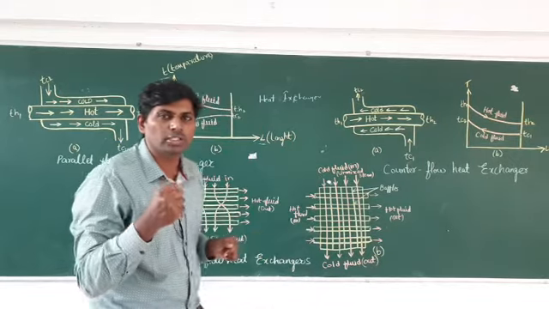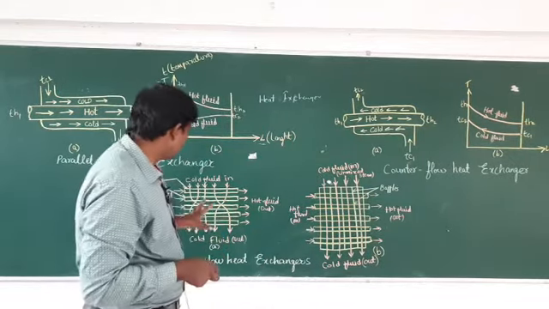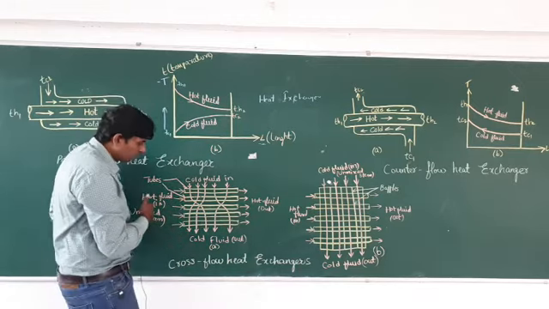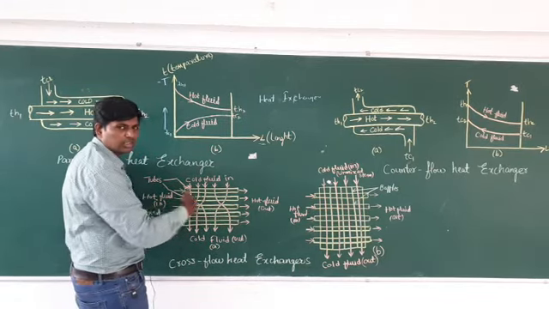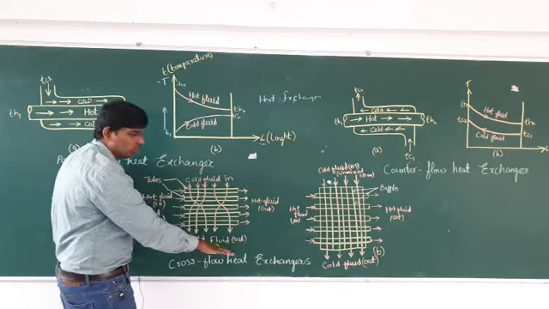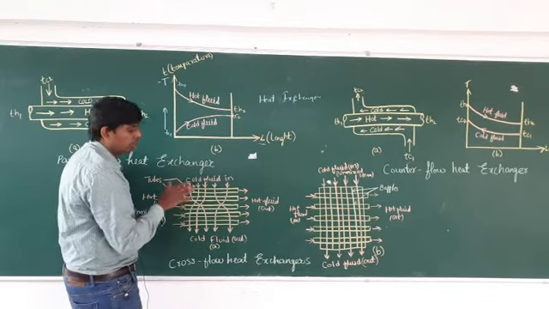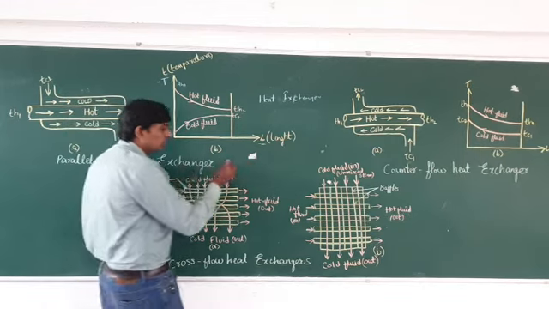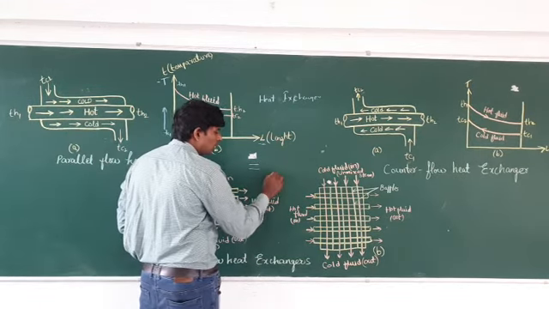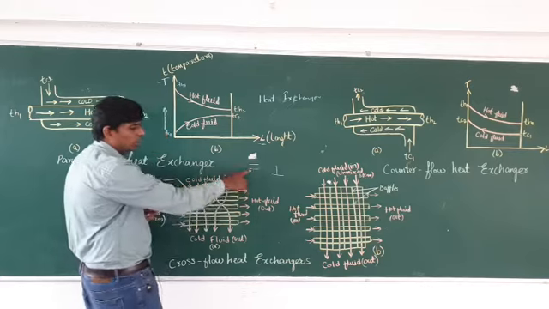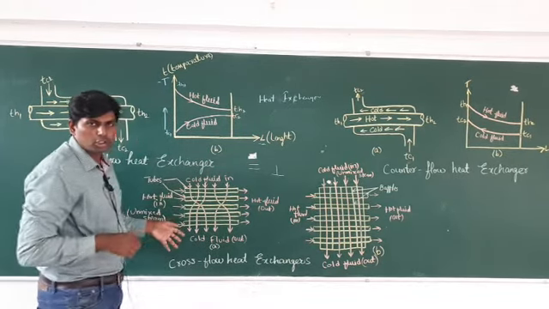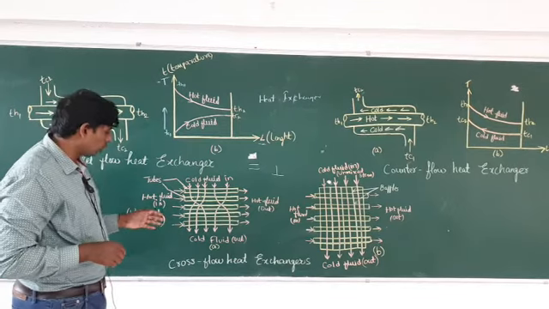Next one is known as the cross flow heat exchanger. In the cross flow heat exchanger, in one direction is the x axis, and this one is the y axis. Here the flow directions of the fluids will be perpendicular to each other. This one is parallel, this one is perpendicular. So in cross flow, the flow directions will be perpendicular.